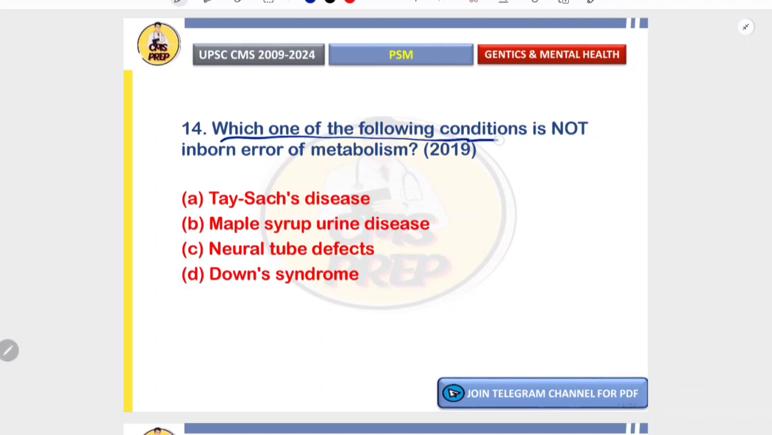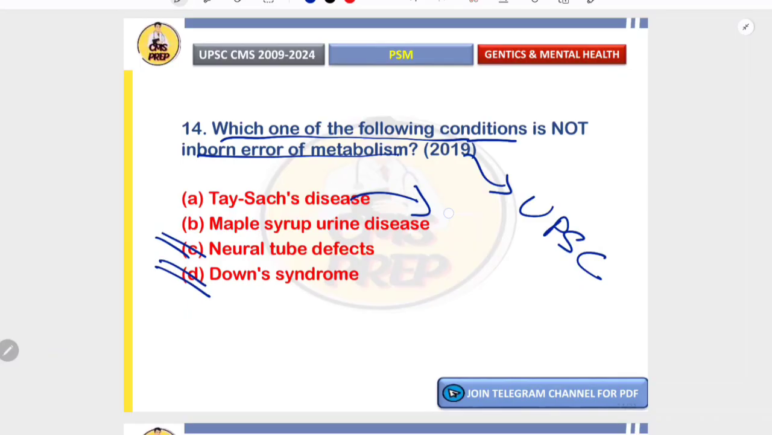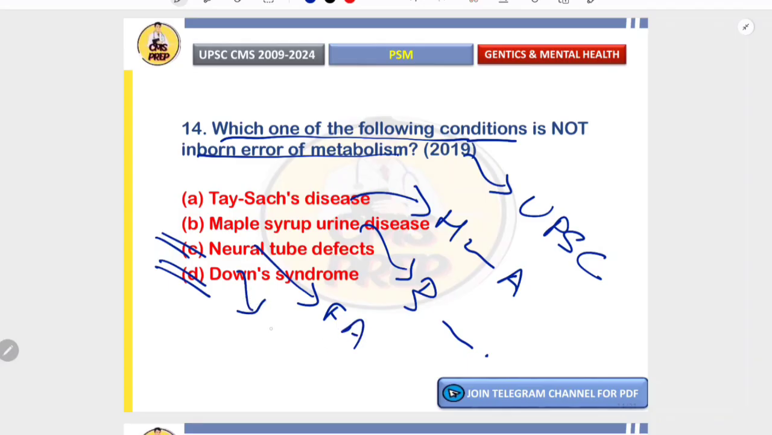Which one of the following conditions is not an inborn error of metabolism? So this question was dropped by UPSC because here two answers are simultaneously correct: neural tube defects and Down syndrome. In Tay-Sachs disease there is hexosaminidase A deficiency, and in maple syrup urine disease there is branched chain keto acid dehydrogenase deficiency. Neural tube defects are due to folic acid deficiency, the neural tube is not formed. And Down syndrome is a chromosomal disorder, it is not a metabolic disorder. So these both are correct.